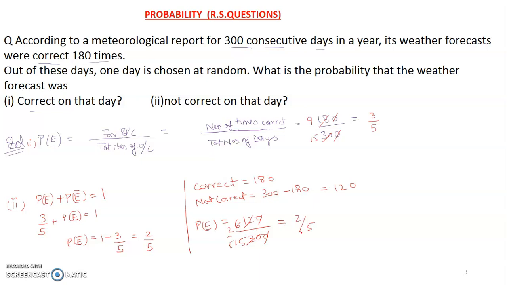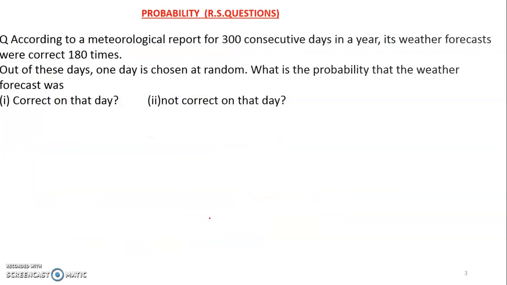So whichever method you do, it will be the same, students. If you find this method easy, you can use this. I had already explained in the video also that the probability of an event and the probability of non-occurrence of the event add up to 1. I hope you have followed, students. It is clear. Repeat this question in your fair registers. Next question we'll see.